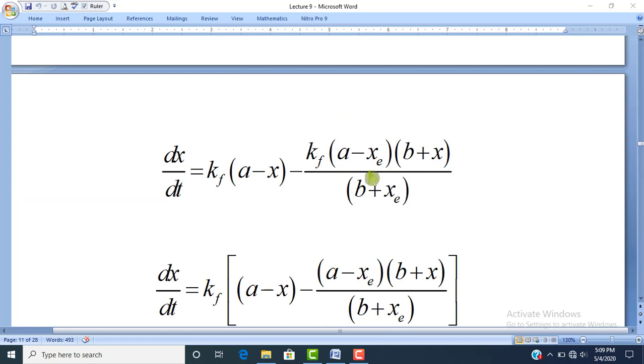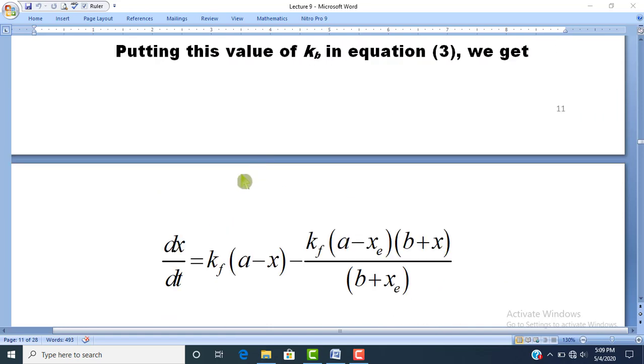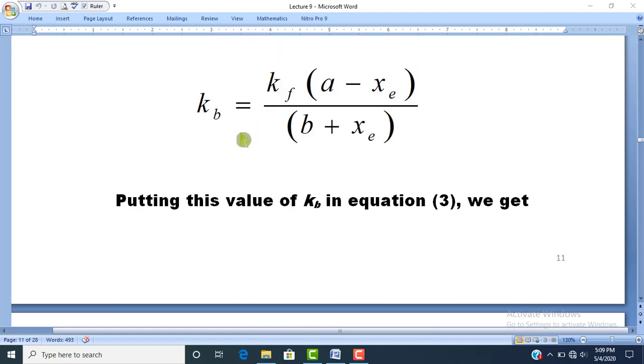According to equation number 3, dx/dt = Kf(A - X) - Kf(A - Xe)(B + X)/(B + Xe), and the area where my cursor is moving is the value of Kb.